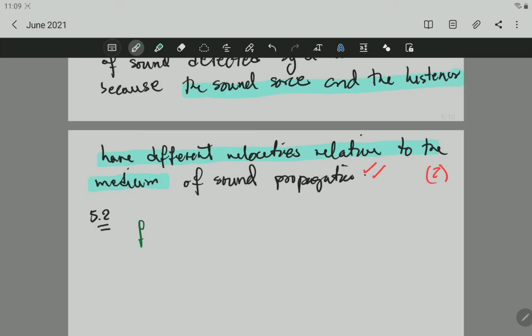The frequency of the listener will be equal to the speed of sound plus or minus the speed of the listener divided by the speed of sound plus or minus the speed of the source, everything multiplied by the frequency of the source. So that is the general formula, and you will get 1 mark for that general formula.